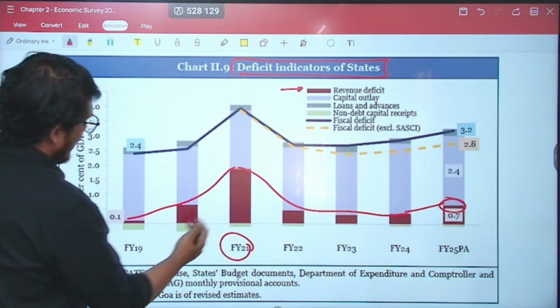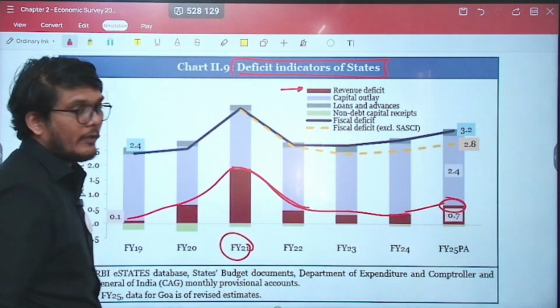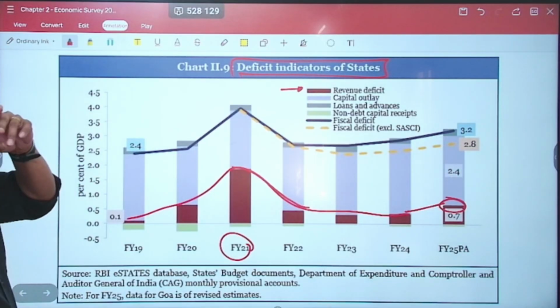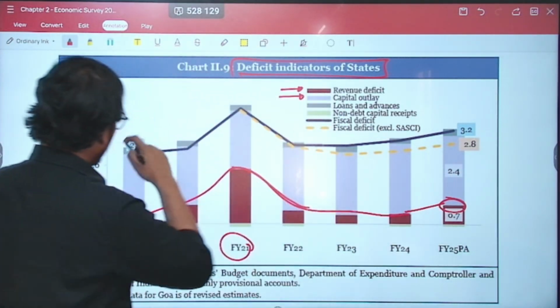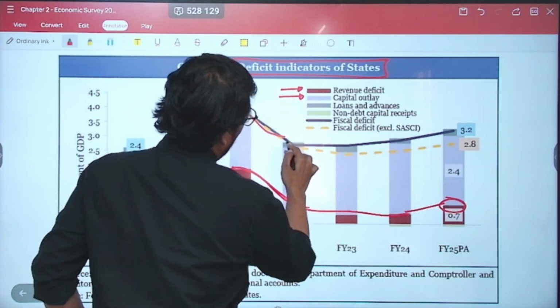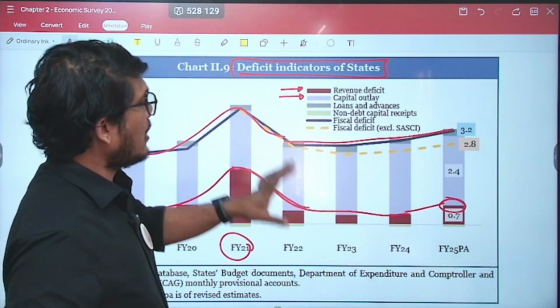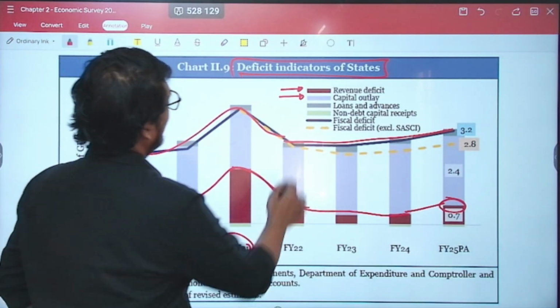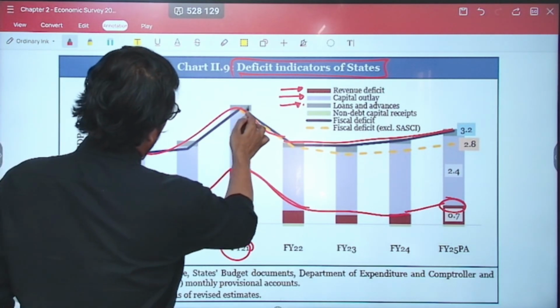But you can see that we are trying to reduce it subsequent to the COVID period in which it had increased. If you look at the capital outlay, the capital outlay has been increasing consistently, which is again a good thing. If you look at the loans and advances part, which was again quite